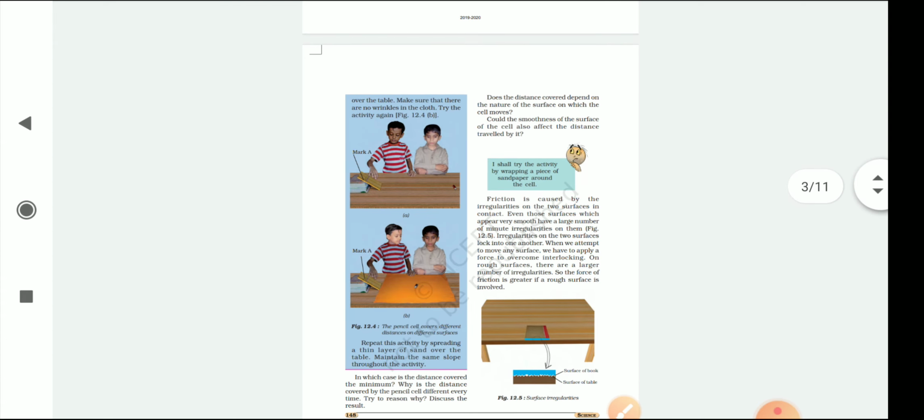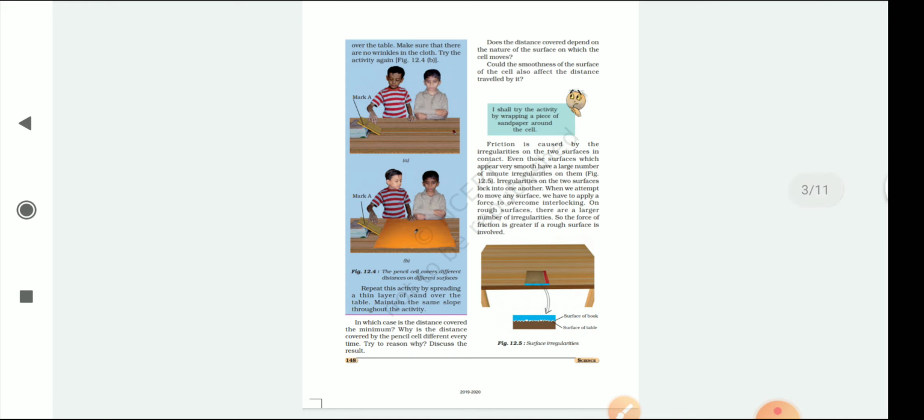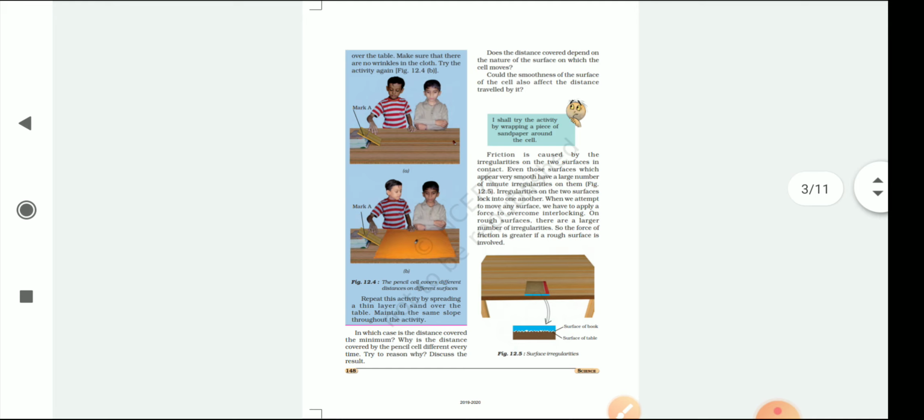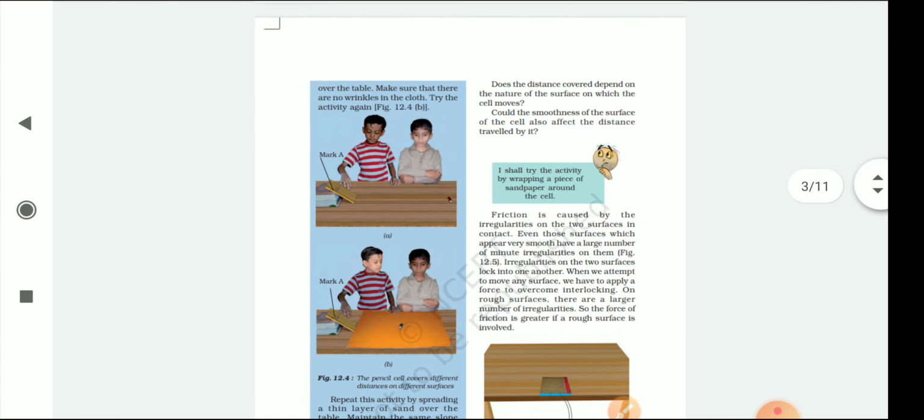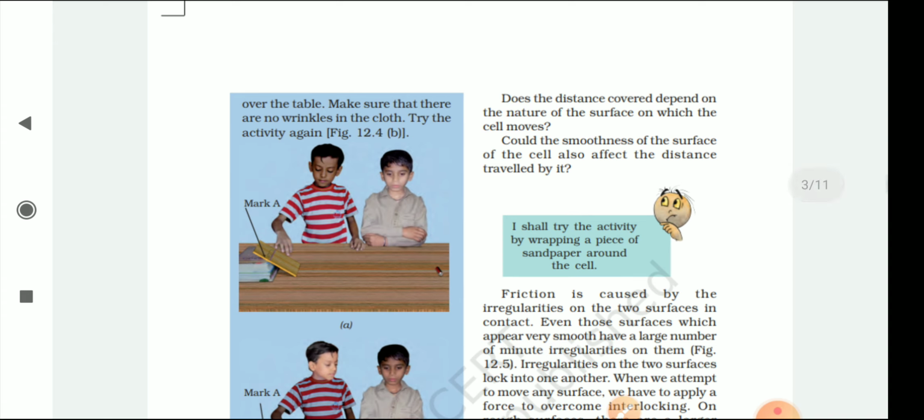Now come to this activity. You can see what these boys are doing. They are taking a pen and trying to move it on the slider. Now, in which case is the distance covered the minimum? Here you can see a rough or a smooth surface. Why is the distance covered by the pencil cell different every time? Try to reason it and discuss the result. Does the distance covered depend upon the nature of the surface on which the cell moves? Could the smoothness of the surface also affect the distance?